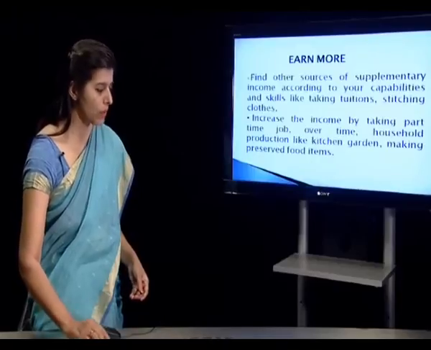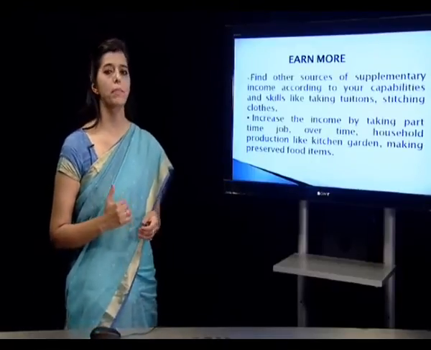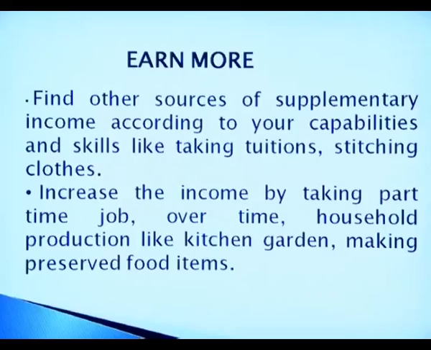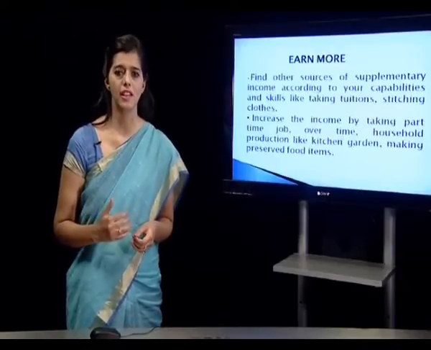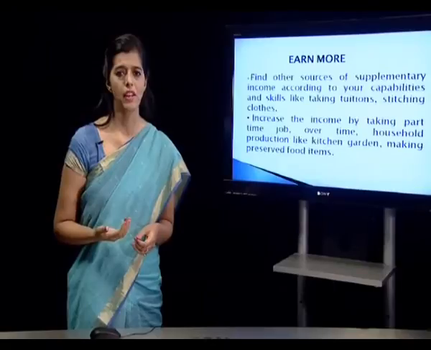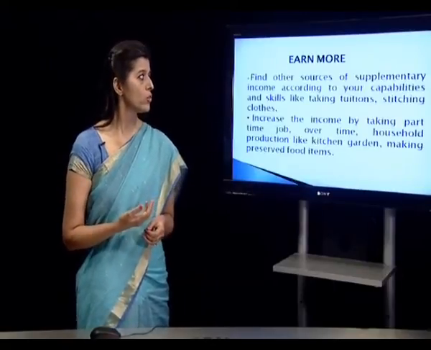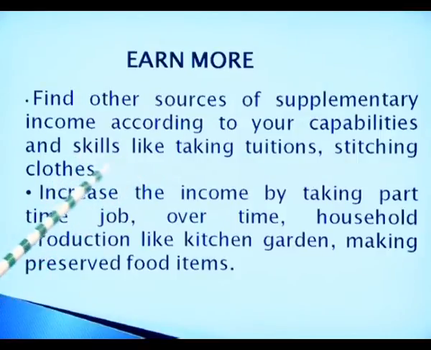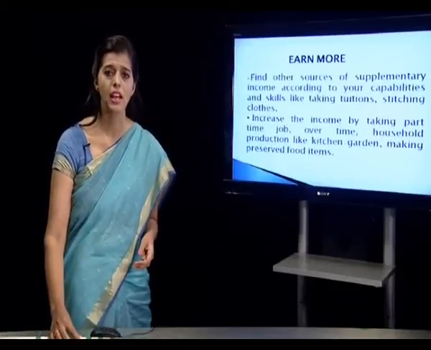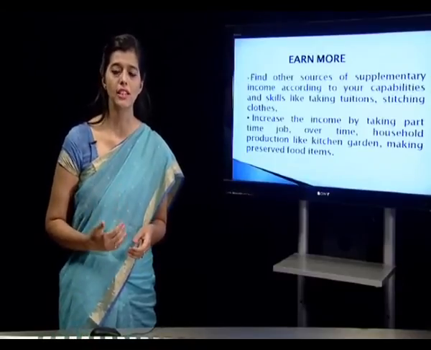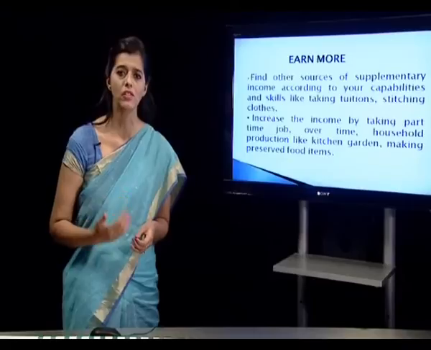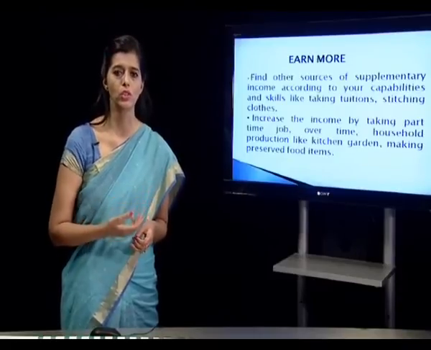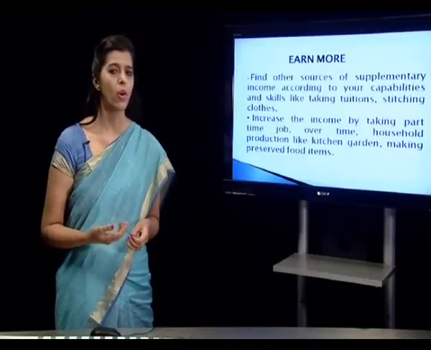Now, what should we do so that we are in a capacity to save in case our expenditure is high? We can't say that expenditure is high, so cut down on all the needs and desires. There are other ways to increase the family income. One of the ways is to earn more. We need to find other sources of supplementary income according to our capabilities and skills, like taking tuition, stitching clothes. Every family member has some skills, some talents. They have to start working on those skills and talents, so that they are doing some extra work to add up to their income through tuitions, through stitching clothes, through cooking meals at home or whatever.